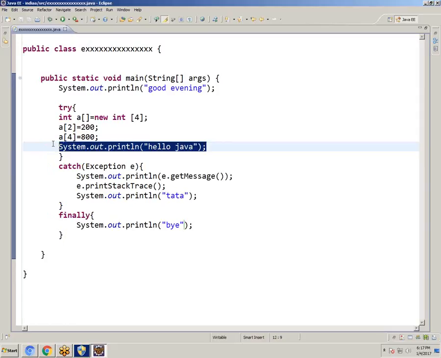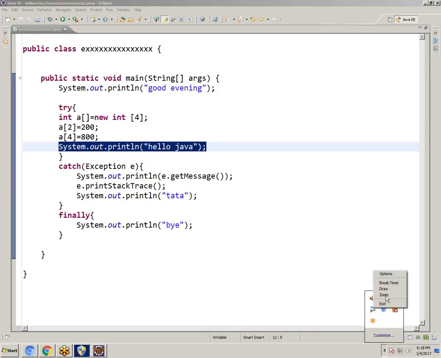Logic, first logic. Madam, no idea. Whenever the exception occurs, directly it will come to the catch block.